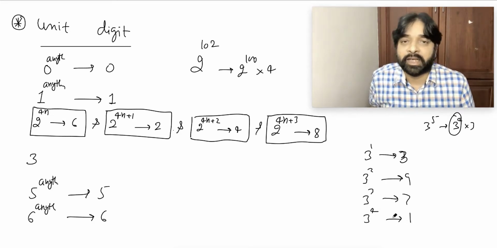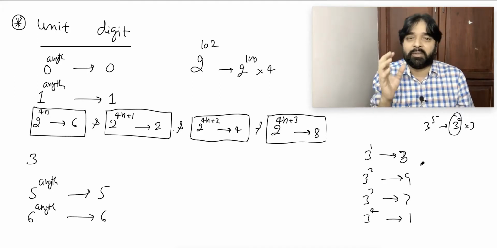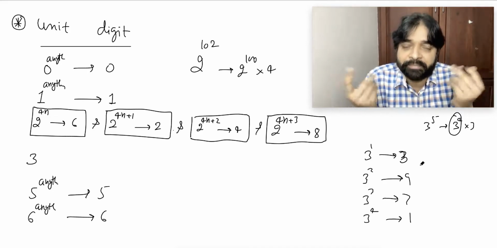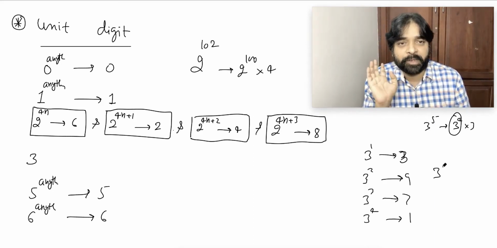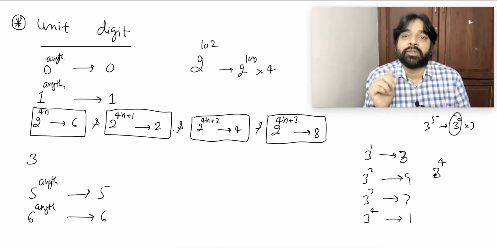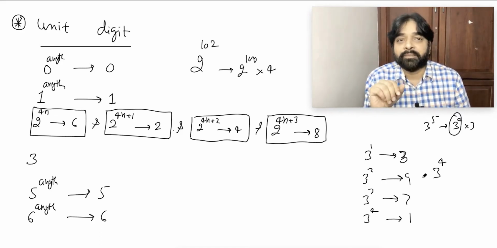Are you able to understand the point? Or an easy way: suppose by chance one time you forgot everything. So think this way: 3 power what should I put so that the unit place becomes 1? 4, because 3 power 4 is 81. The unit place will be 1. Now the rest everything will follow. So the game of 3 power: 3 power 4n is 1.